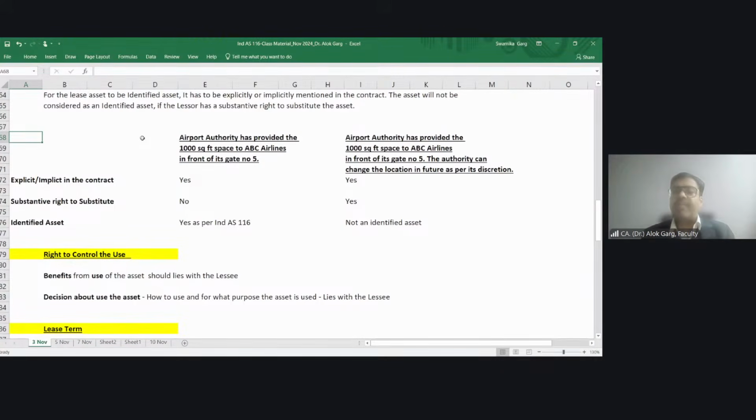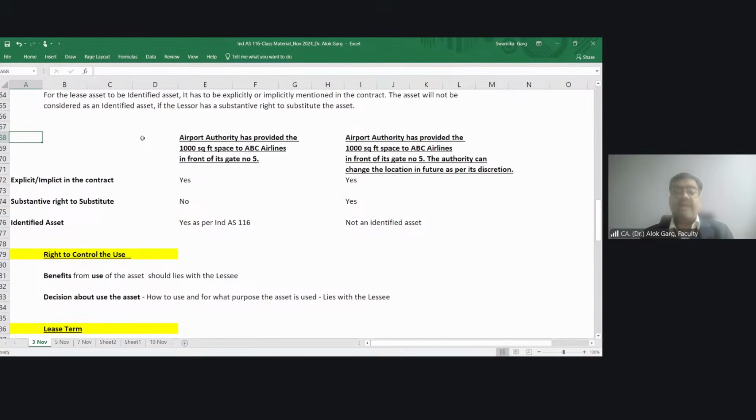So friends, if I talk about these airport space contracts, what happens if the airline comes and asks, let's say I need 1000 square feet of office space. The airport authority says, okay, I'll provide you 1000 square feet of office space, and I am providing it in front of gate number 5. So it is explicitly mentioned in the contract: 1000 square feet of space in front of gate number 5. But the airport authority says that I will replace this space if somebody else comes.